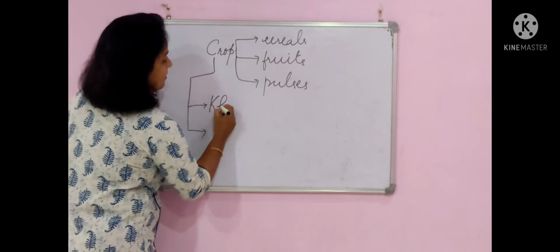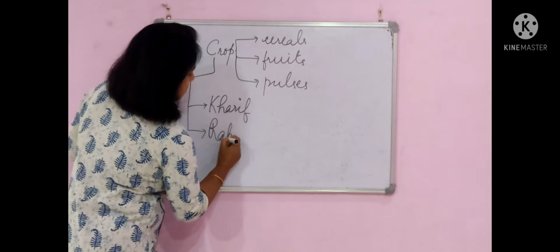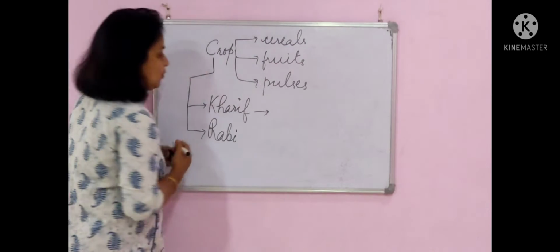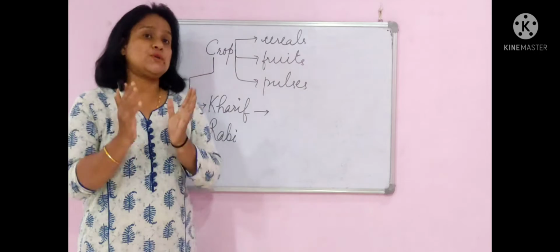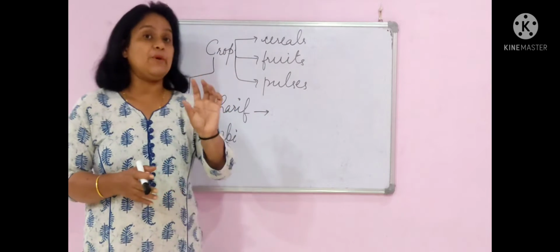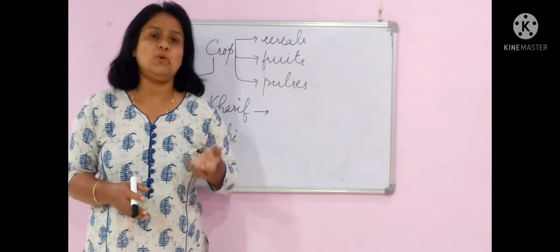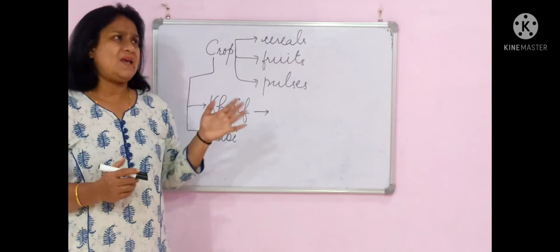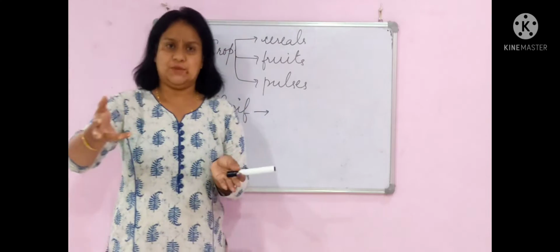We can classify crop into two categories on the basis of the season in which they are grown. They are Kharif crop and Rabi crop. Now let us understand what we mean by Kharif crop. Kharif crops are those crops which are grown during rainy season, monsoon, बारिश के सीजन में उनको उगाया जाता है. In India, generally monsoon extends from June to September.